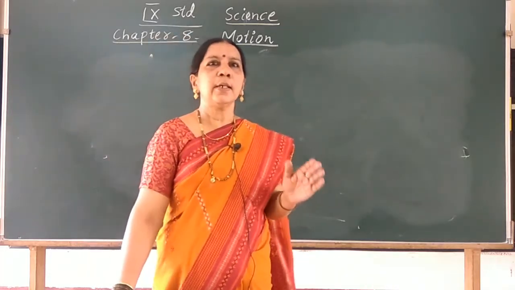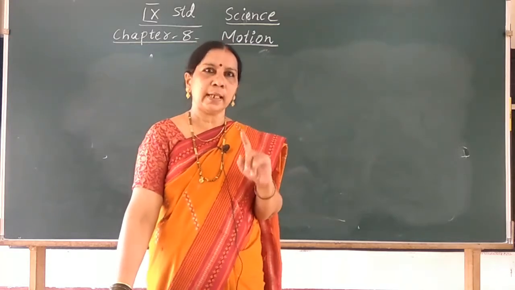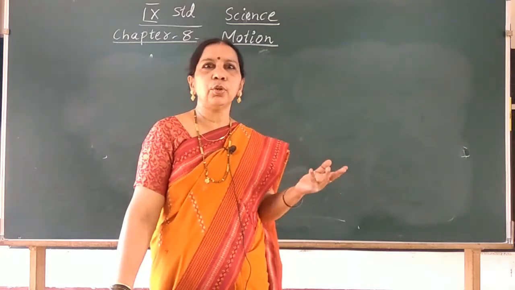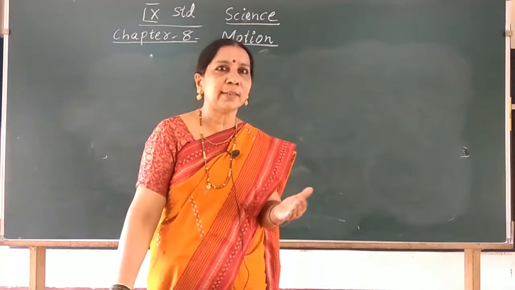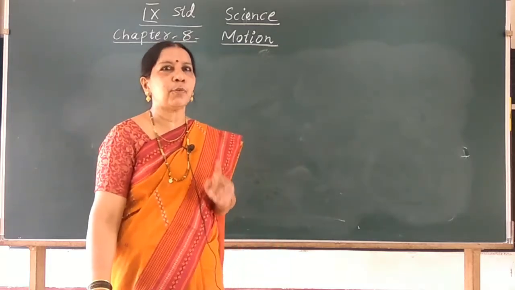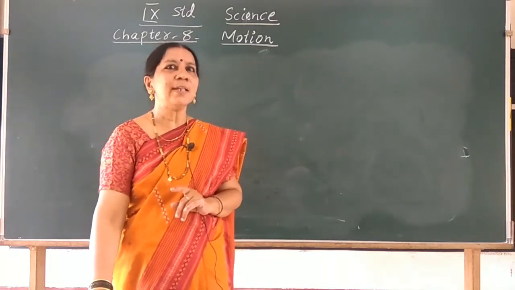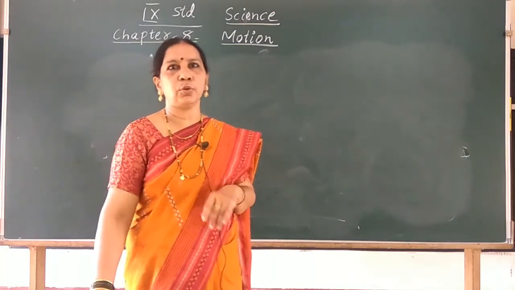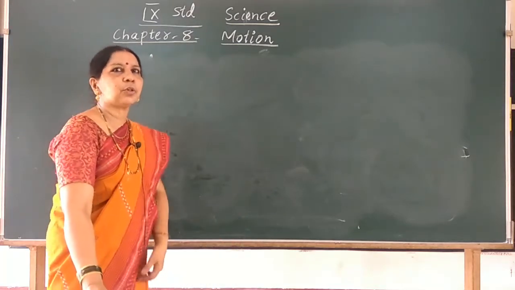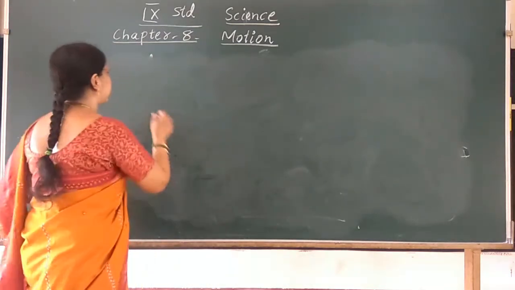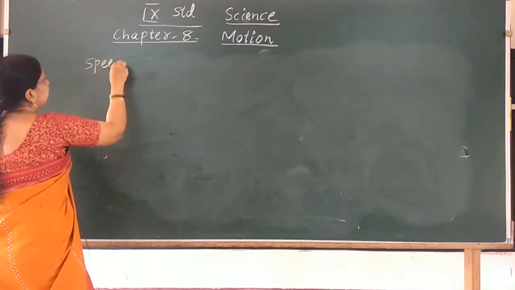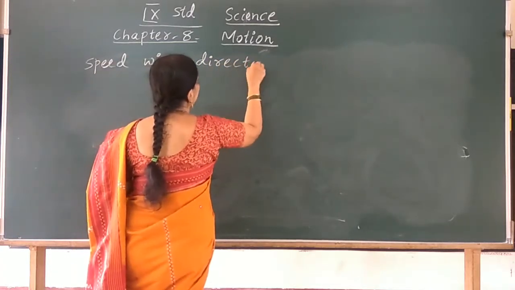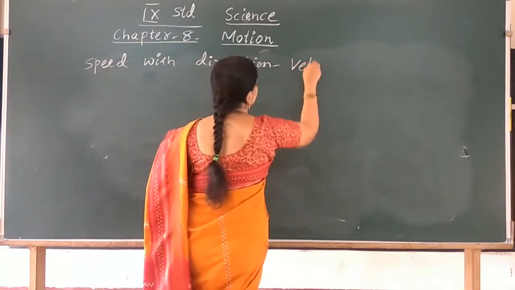Speed is a scalar quantity which has only magnitude. We need not specify the direction here; only a numerical value is mentioned. Now speed with a particular direction, what do we call it?